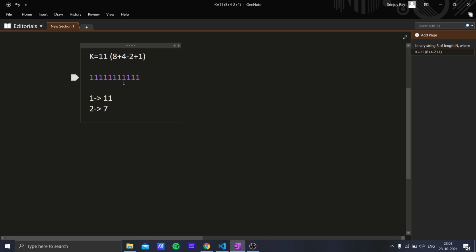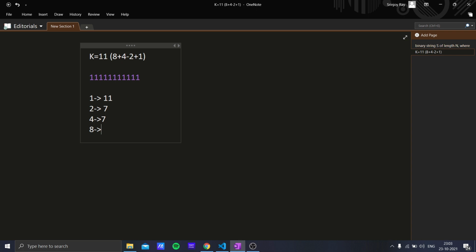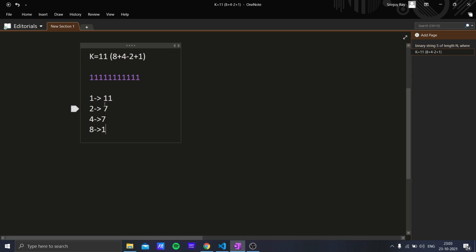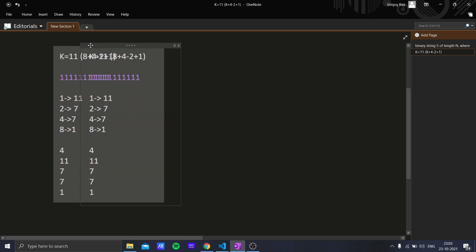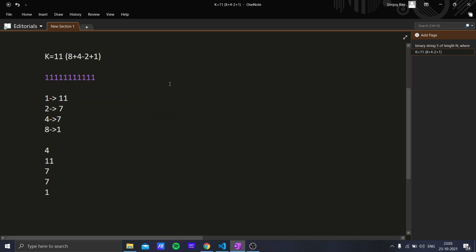For 4 I am taking the 1, 2, 3, 4, 5. Yes, these 4 elements I took. So for 4 also I am taking the 7th index, and for 8 I am taking the first index. So a possible answer in this case is going to be something like this: 4, 11, 7, 7 and 1. This is going to be the answer for k equal to 11.